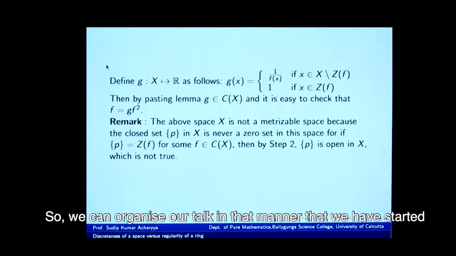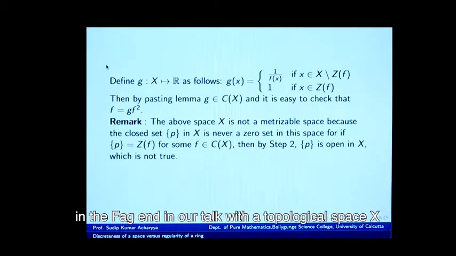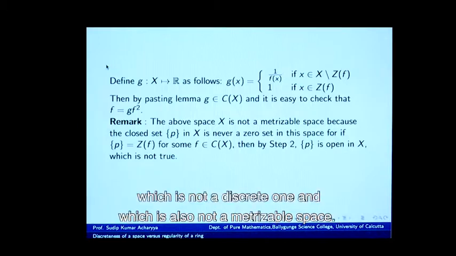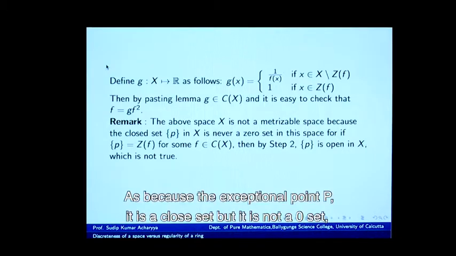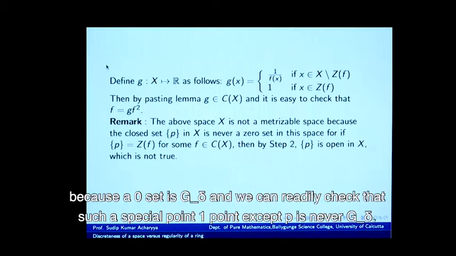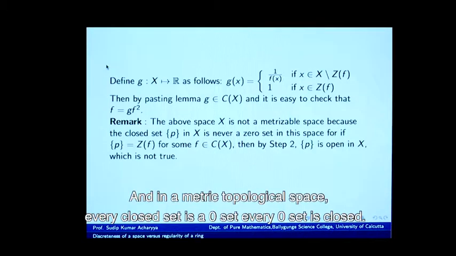So, we can organize our talk in that manner: we have started, in the fag end of our talk, with a topological space X which is not a discrete one and which is also not a metrizable space, because the exceptional point P is a closed set, but it is not a zero set, because a zero set is G delta, and we can readily check that such a special one-point set P is never G delta, and in a metric space every closed set is a zero set.